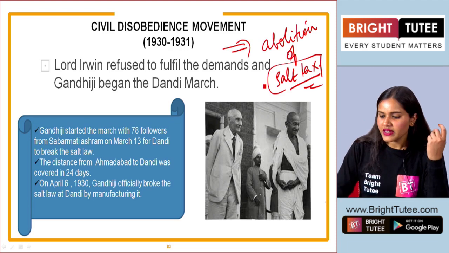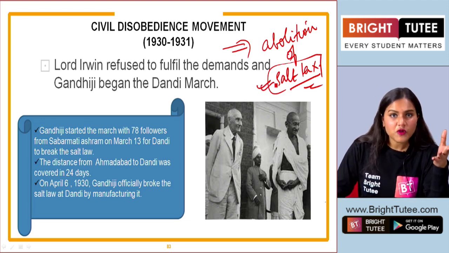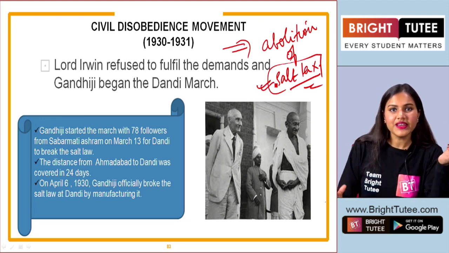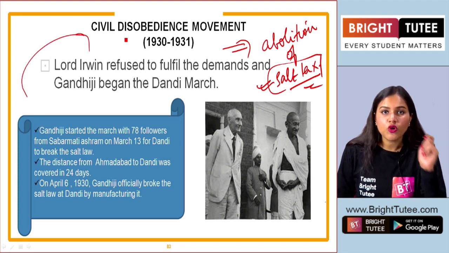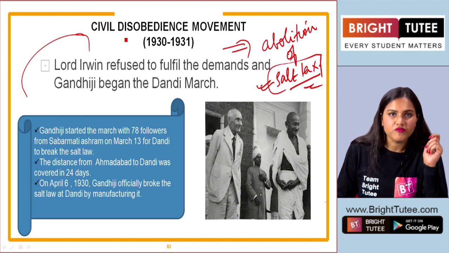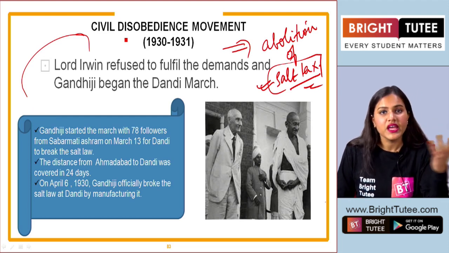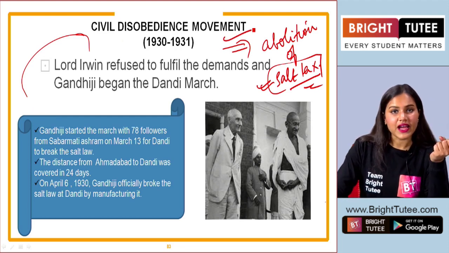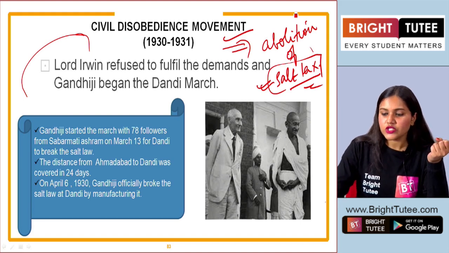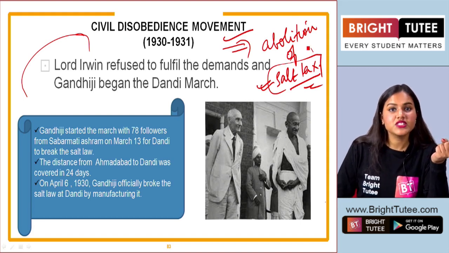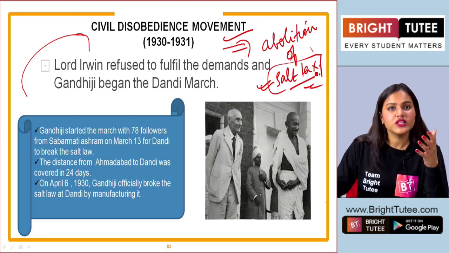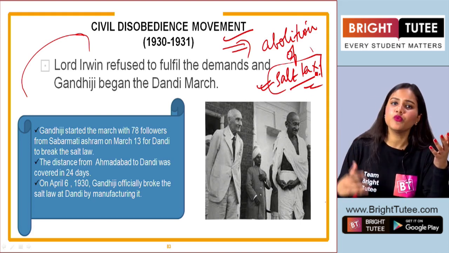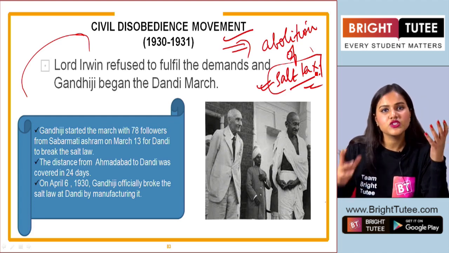Now why do you think salt was a powerful symbol for Gandhiji that he decided that based on this, he is going to launch the civil disobedience movement, another Satyagraha movement, under which he said that if the government is not going to abolish the salt tax, then they are going to launch the civil disobedience movement where they are going to defy the salt law.